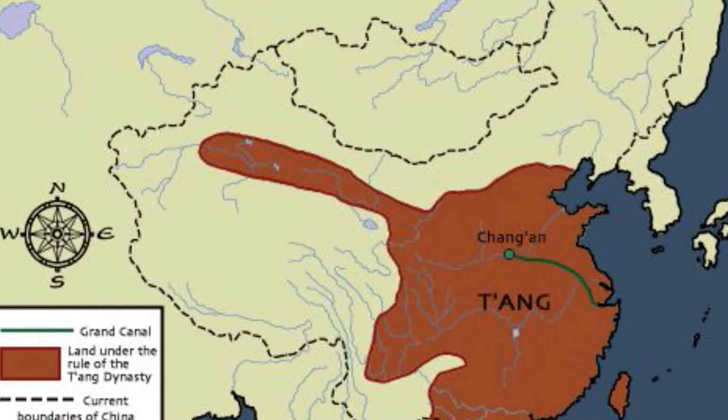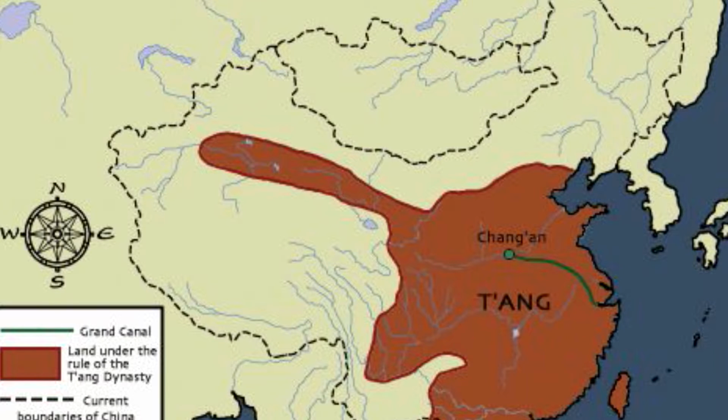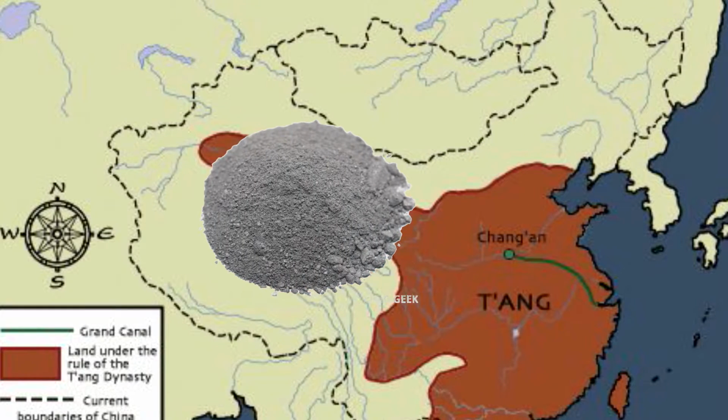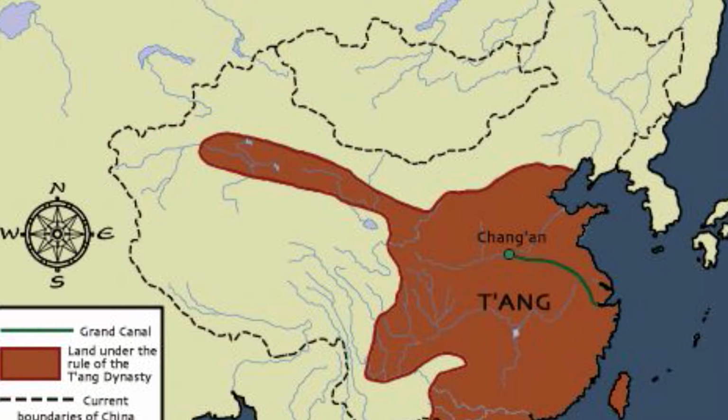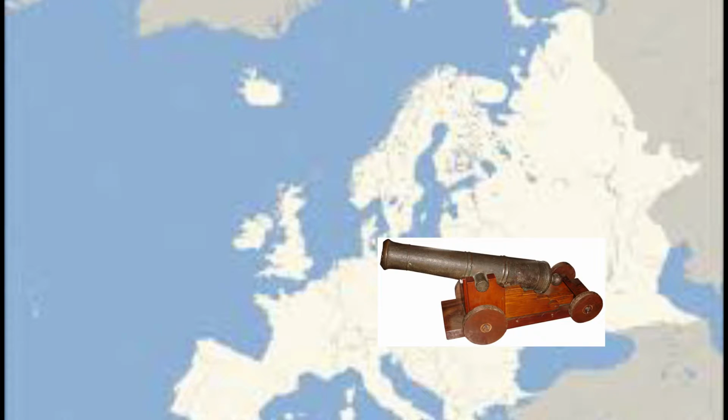Gunpowder then spread to the Islamic peoples when the Islamic alchemists found it being sold in markets. Since the Tang dynasty was in control of most of the Silk Road, this made it easy for gunpowder to spread to different countries. The Islamic people then brought gunpowder to the Europeans through the Silk Road. The Europeans then improved the substance and created firearms that had the ability to destroy structures faster than ever before.